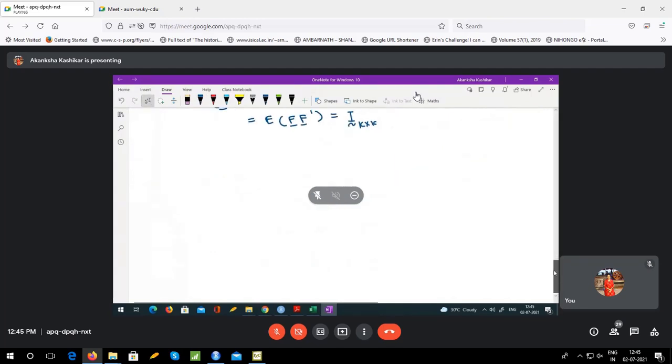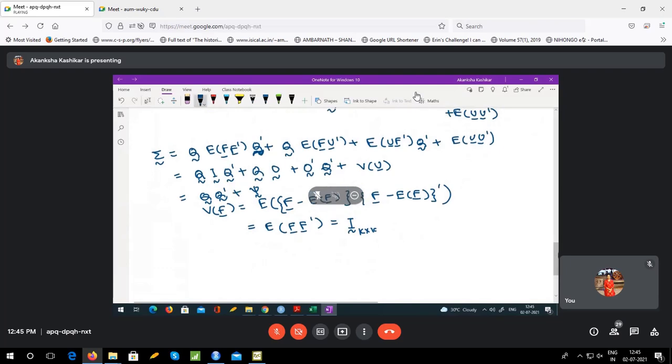So what we have now is that the sigma matrix is actually QQ' plus psi. This is the relationship between sigma, Q and psi in an orthogonal factor model.